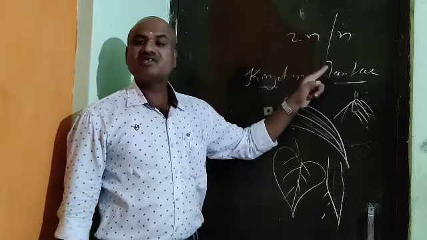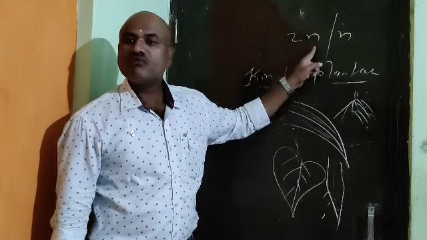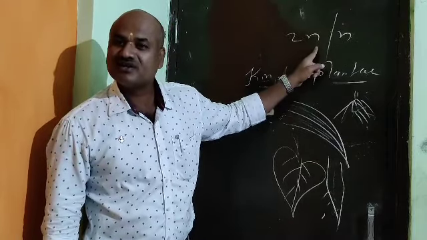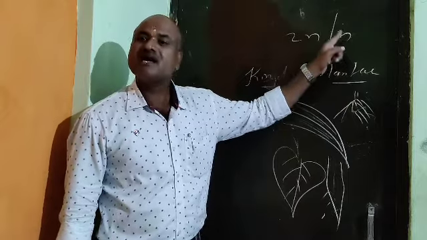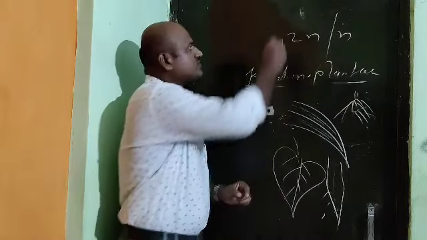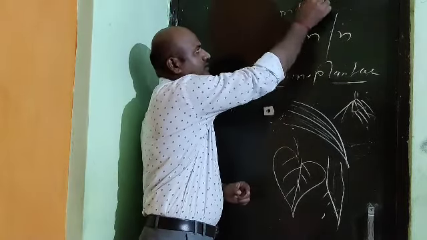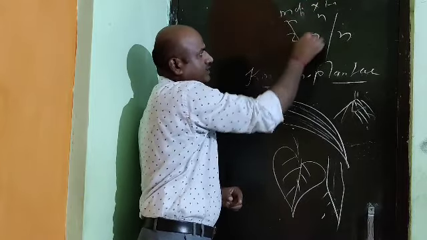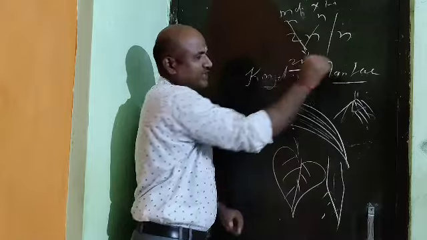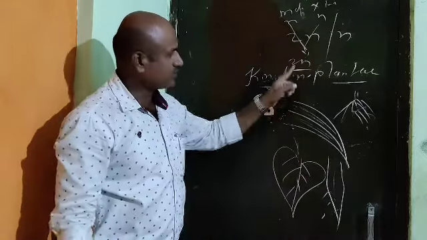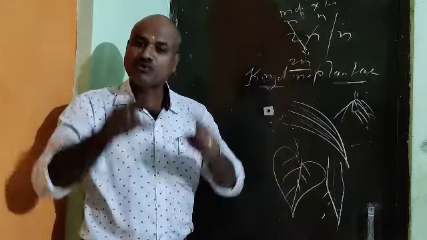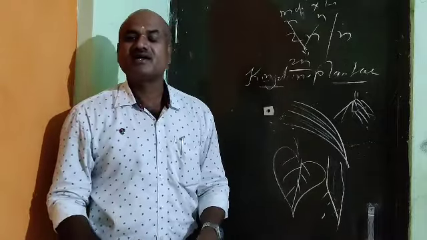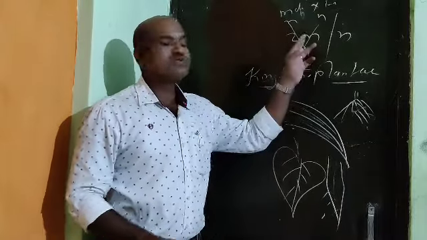And always keep in mind the sporophyte is diploid in nature and the gametophyte is haploid in nature. Means male, female, n, they come together, it forms 2n. And when the 2n is formed, it forms the whole body of the plant.